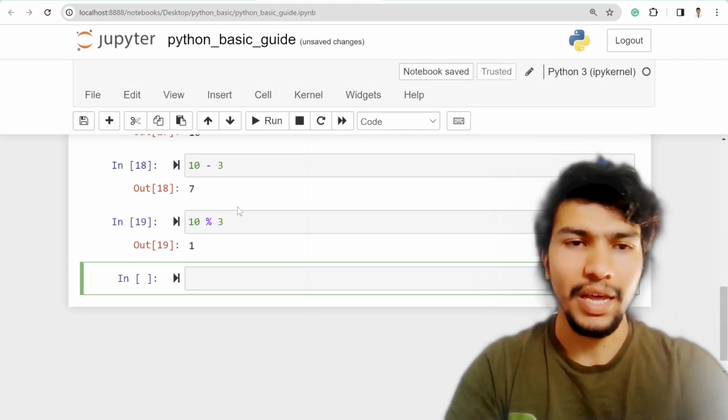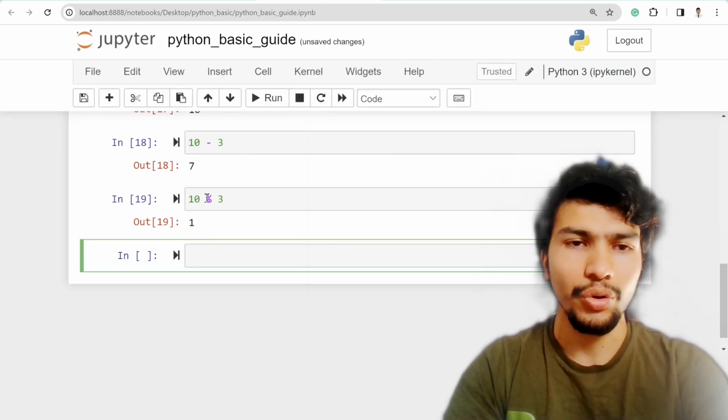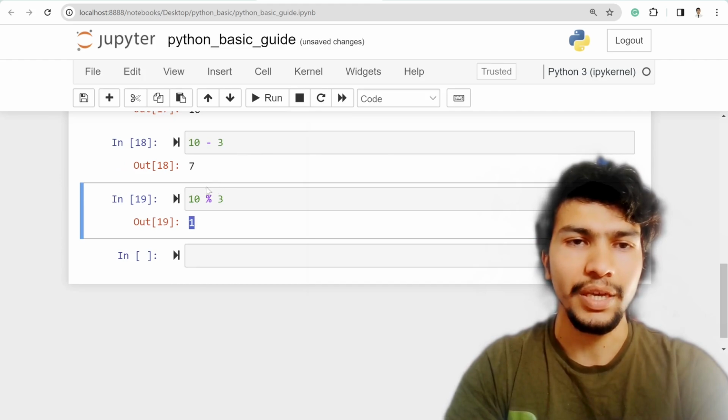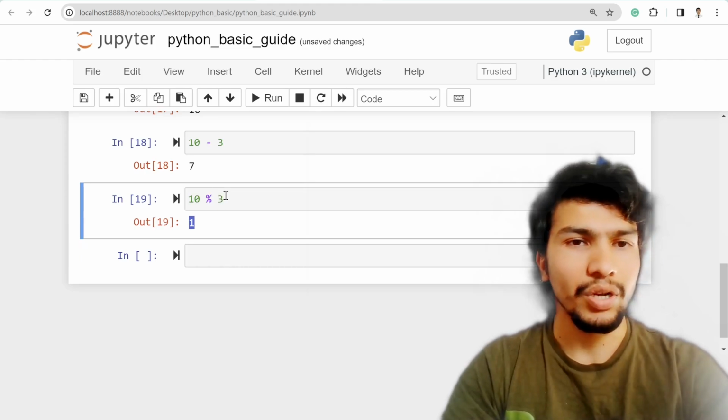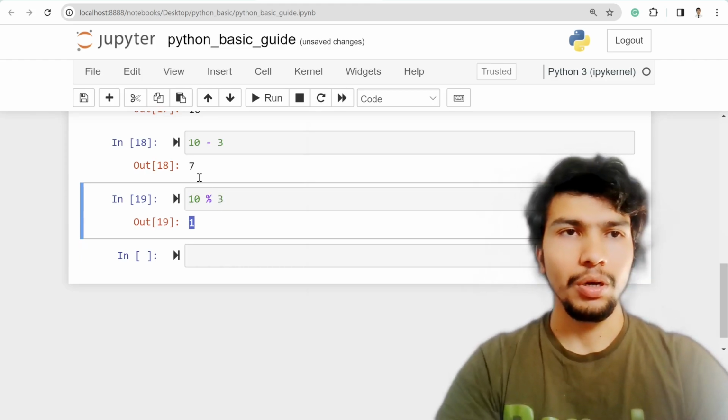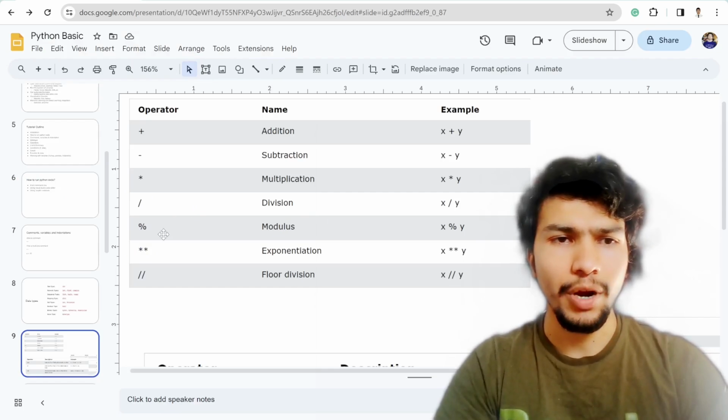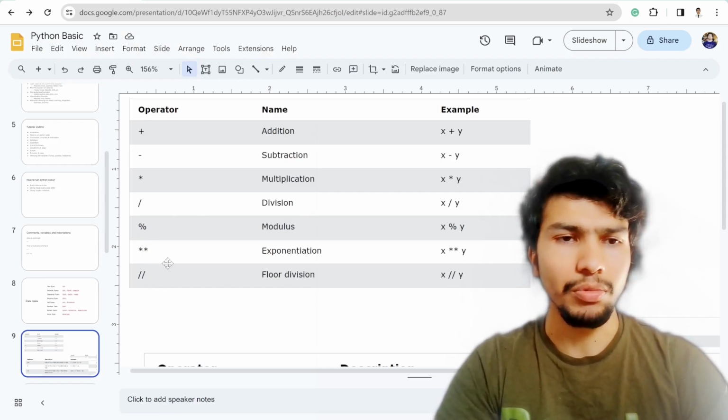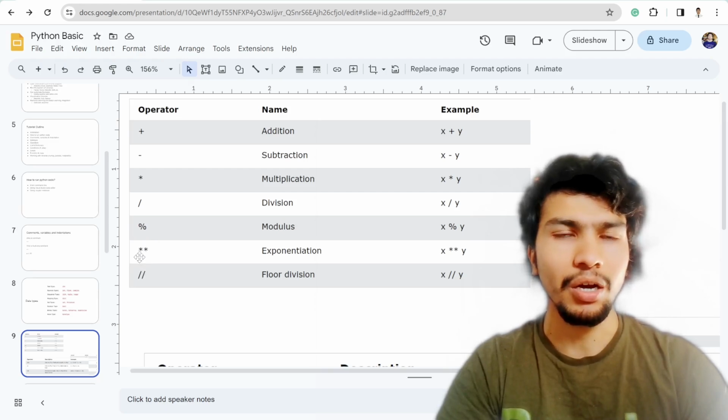But some different ones might be the modulo operation. It outputs the remainder of the operation. First it tries to divide 10 by 3, and then it calculates the remainder. Don't worry about these lower parts, because you can pick them up easily when you get started with Python.